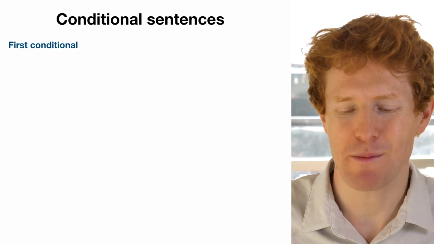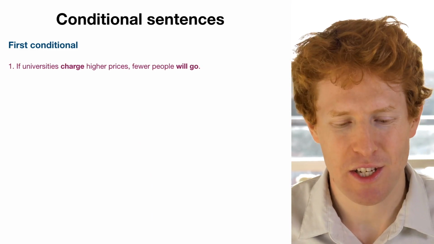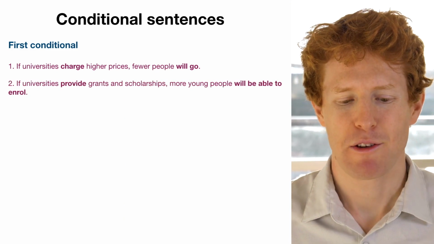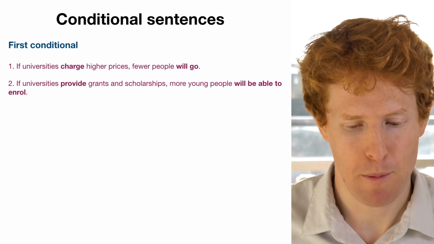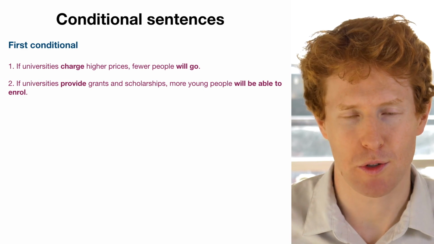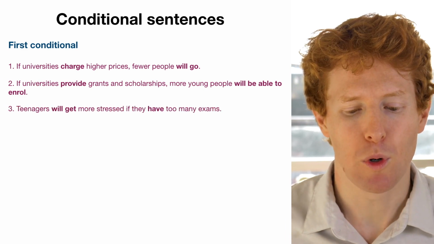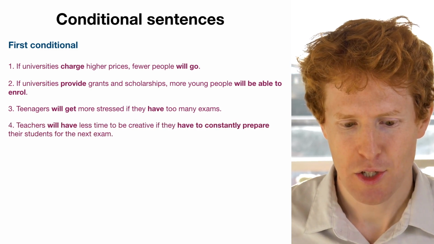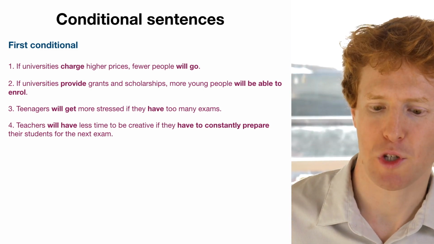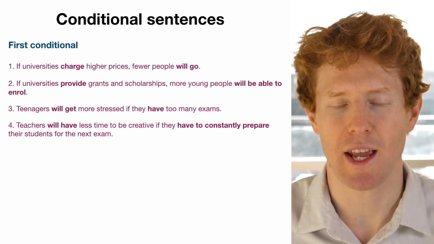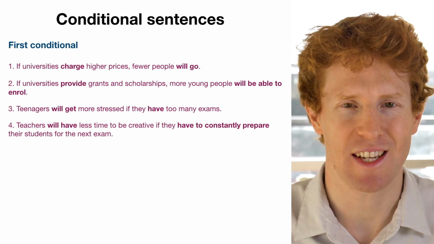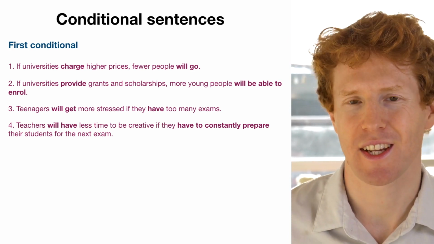So first of all, let's look at the first conditional. Here's some sentences. If universities charge higher prices, fewer people will go. If universities provide grants and scholarships, more young people will be able to enroll. Teenagers will get more stressed if they have too many exams. Teachers will have less time to be creative if they have to constantly prepare their students for the next exam. So these 4 sentences are all taken from model essays and they all use the first conditional.